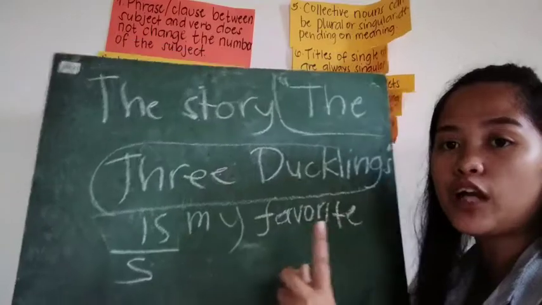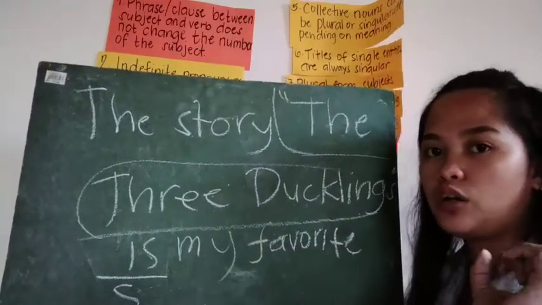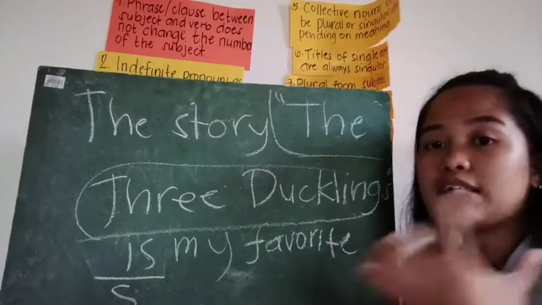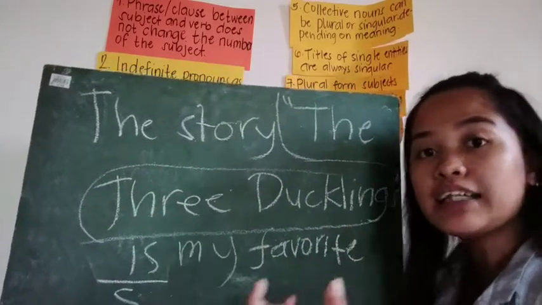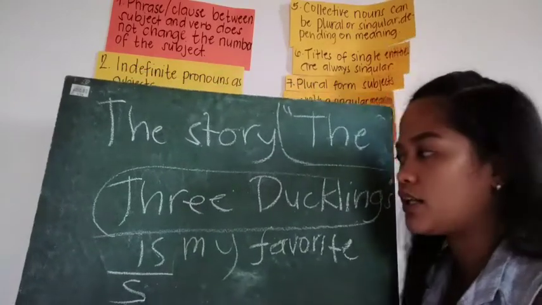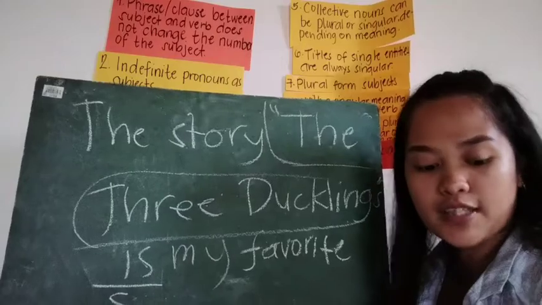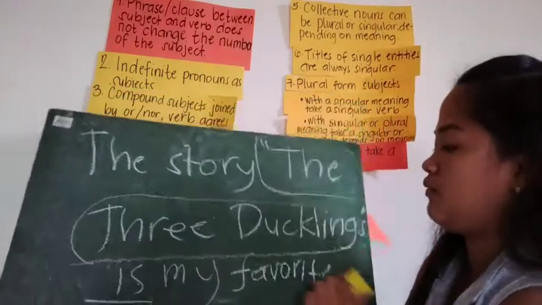It's always singular when you talk about the title. When you construct a sentence and your subject is the title of a story or movie or song, it's always singular, okay? Do you understand? Yes, ma'am. Okay.